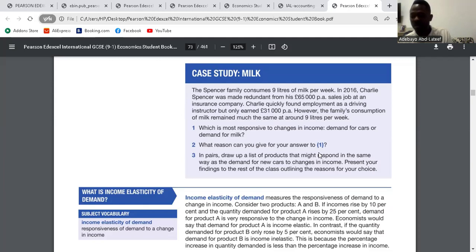Clear? So what reason can you give for your answer to number one? I wrote, the reason is that consumers do not have to buy new cars daily. Cars are not what you buy every day, unlike milk. Do you understand? So as a result, it is responsive to changes in income, unlike milk, which is considered a need. Milk, we need it every time. Clear?